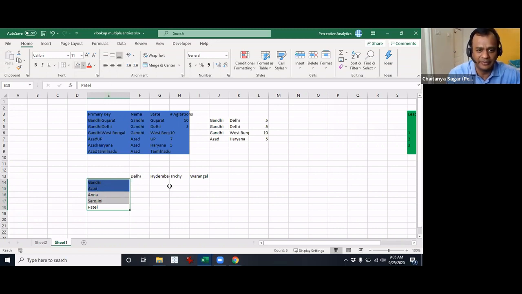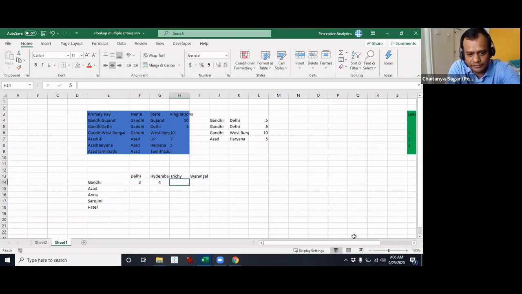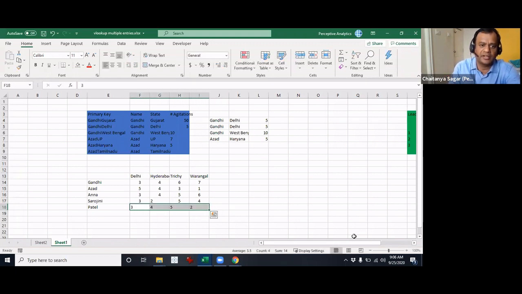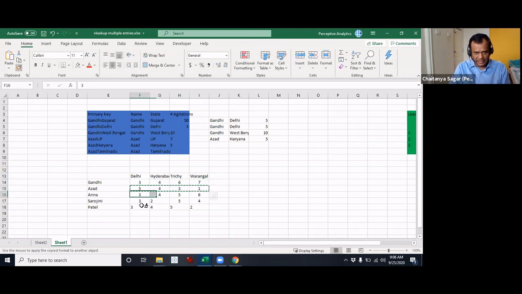Let's do a bit of a cleanup. We'll have some numbers. I'll just delete this. Okay, so these are the various agitations that they have conducted in various cities. That's the assumption here.